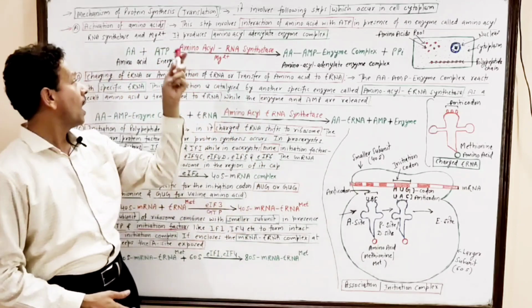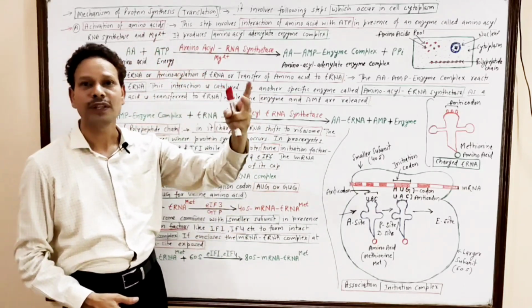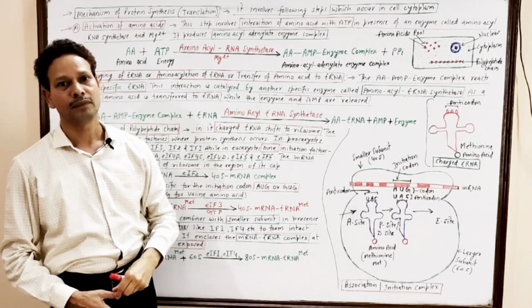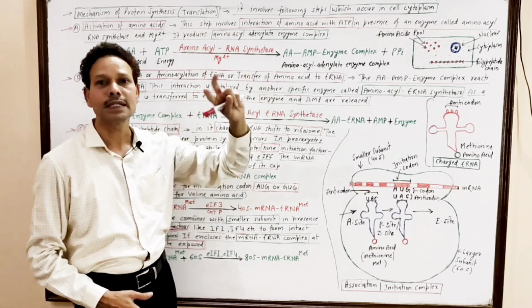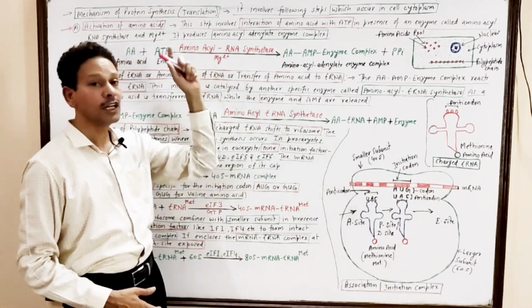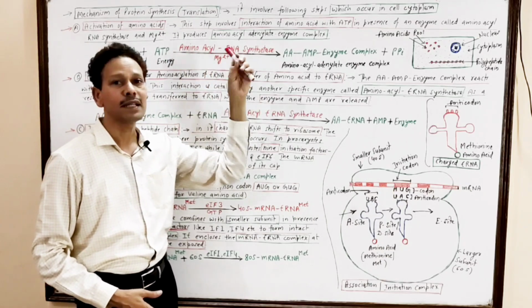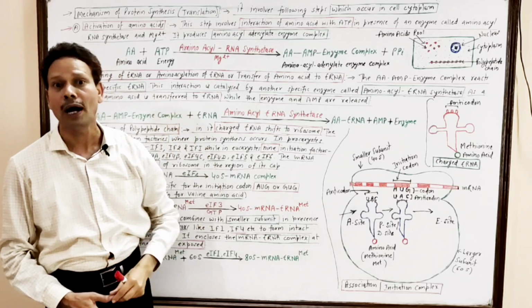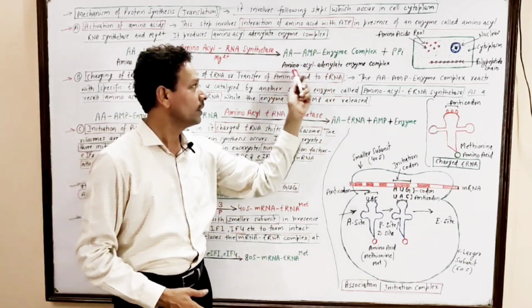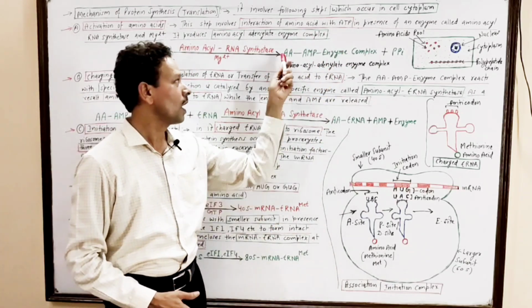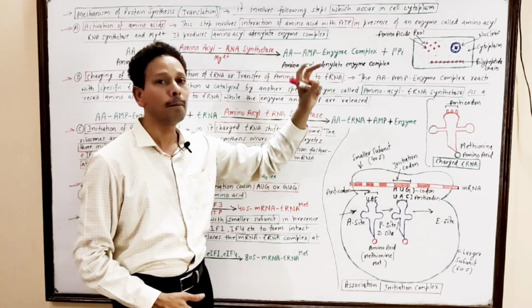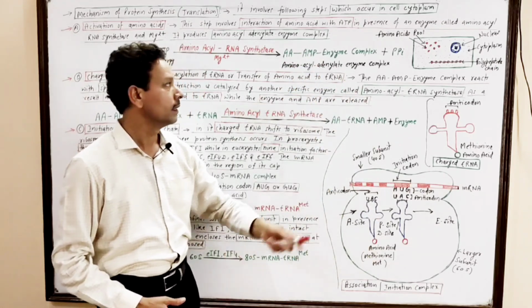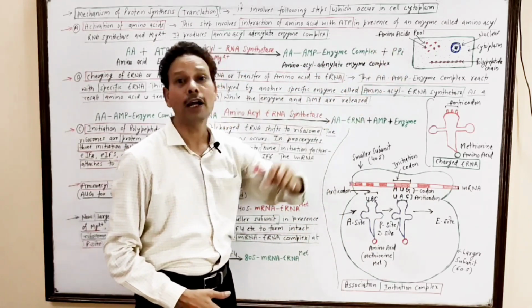It means the amino acid interacts with an ATP molecule, and this process is catalyzed by an enzyme, amino acyl tRNA synthetase, that requires Mg2+ ions. As a result, a complex is formed, the amino acid-AMP-enzyme complex, and PPi, pyrophosphate.